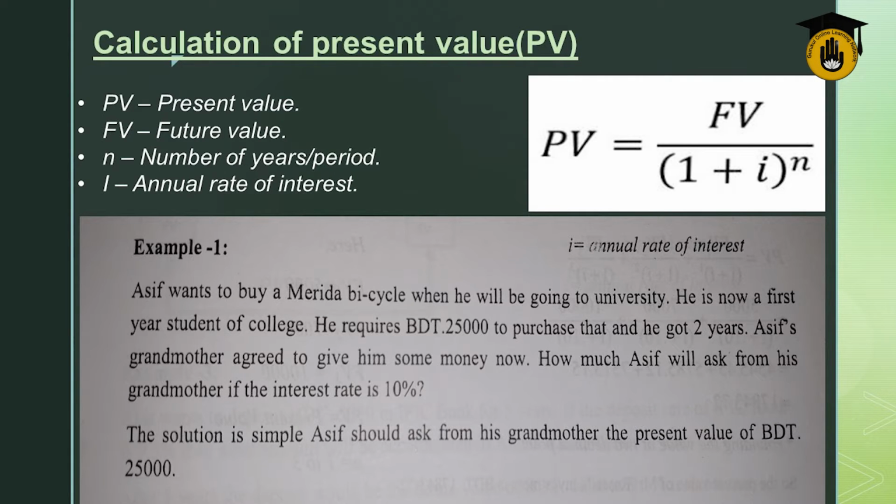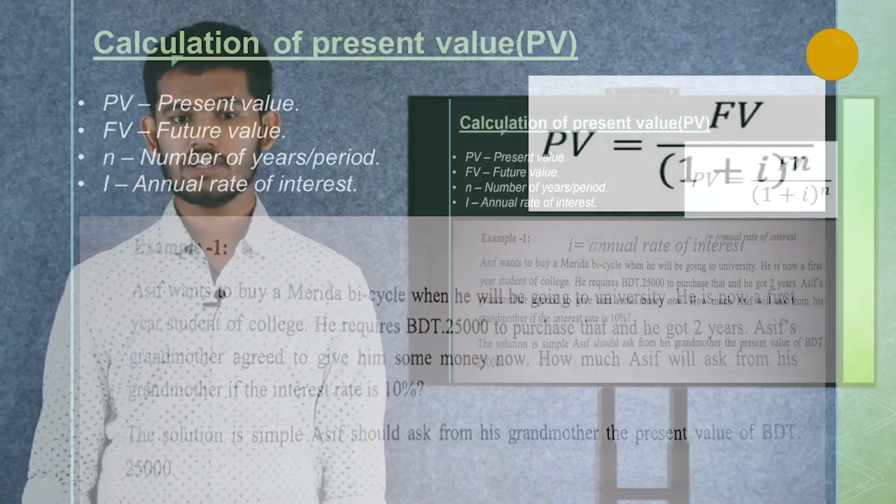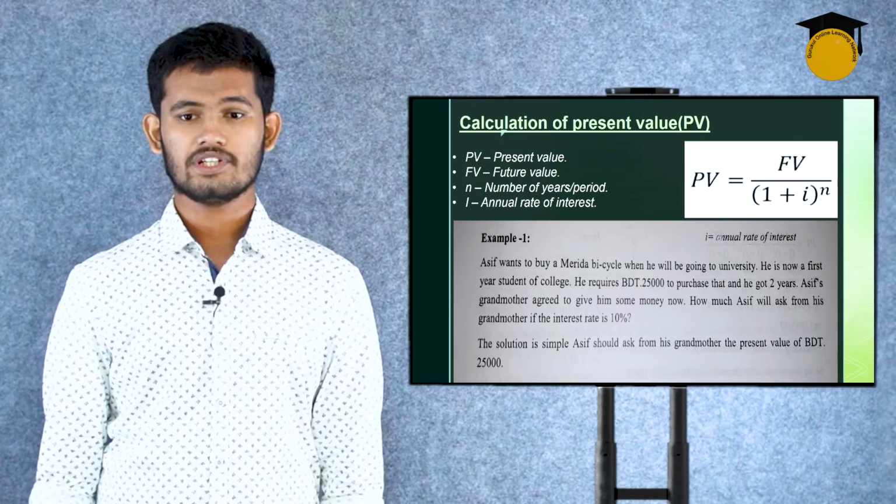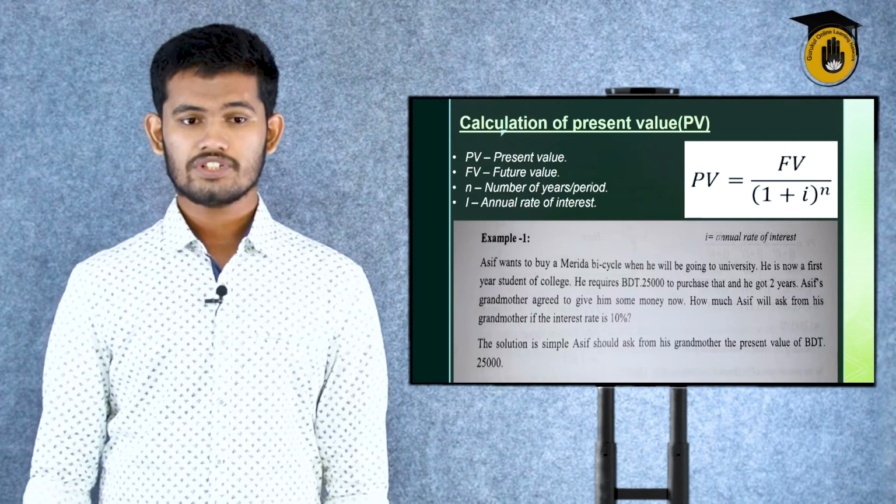So let's look at the example. Asif wants to buy a Merida bicycle when he goes to university. He is now a first year student of the college. He requires BDT 25,000 to purchase that, and he needs it in 2 years. Asif's grandmother agreed to give him the money now. How much will Asif ask from his grandmother if the interest rate is 10%? The solution is simple. Asif should ask his grandmother for the present value of BDT 25,000.